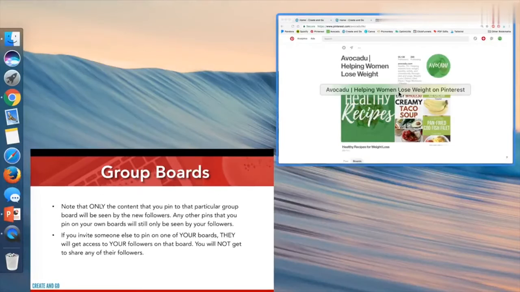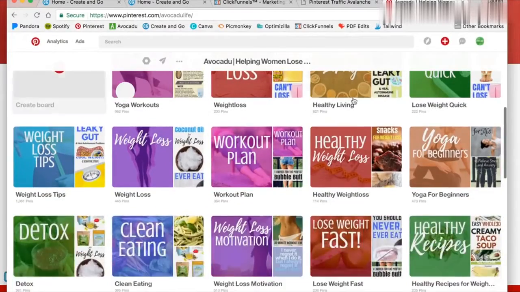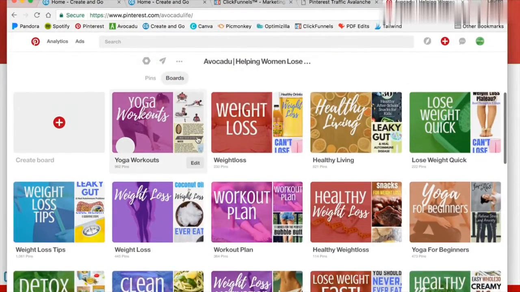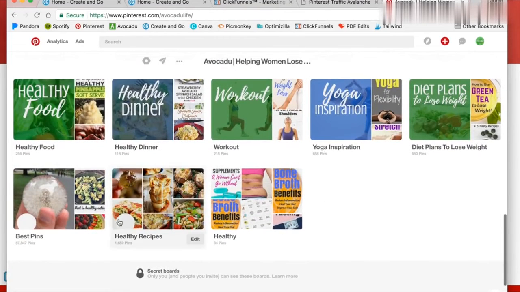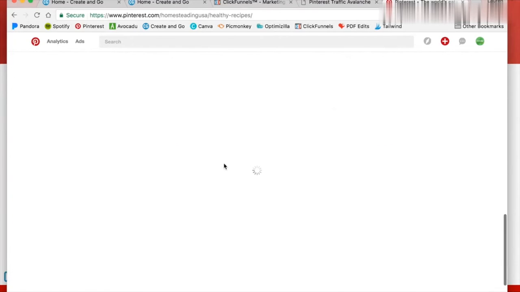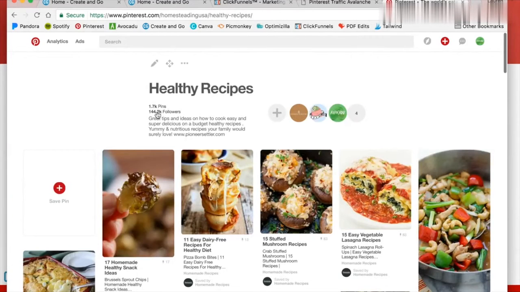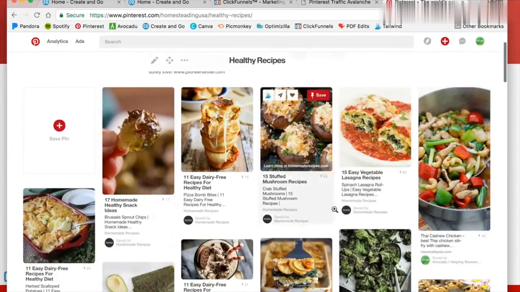I can show you guys on my account. I have all these boards that are all mine. This is a group board of mine, and then none of the other ones have it. If you go down to the bottom, there's circles on these two boards as well. It looks like a Pinterest glitch that isn't showing the actual pinners on here. But these are two group boards as well. And this Healthy Recipe Boards has over 100,000 followers. I now get access to all of these followers every time I pin on this board.